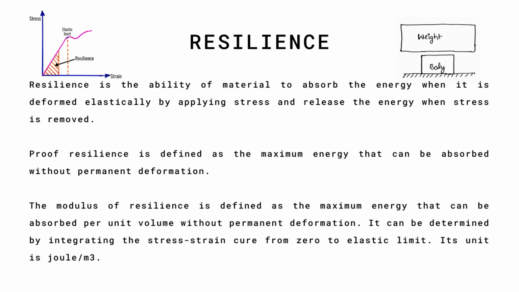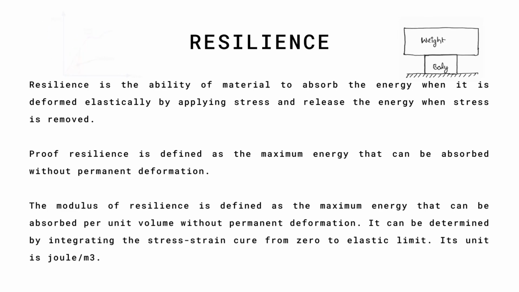Resilience. Resilience is the ability of a material to absorb energy when it is deformed elastically by applying stress, and release the energy when the stress is removed. Proof resilience is defined as the maximum energy that can be absorbed without permanent deformation. The modulus of resilience is defined as the maximum energy that can be absorbed per unit volume without permanent deformation. It can be determined by integrating the stress-strain curve from zero to the elastic limit. Its unit is joule per cubic meter.